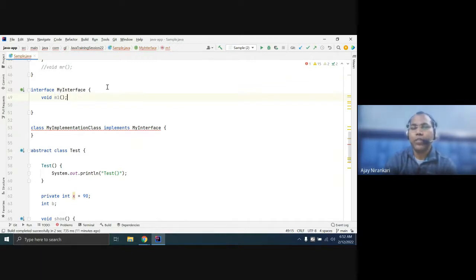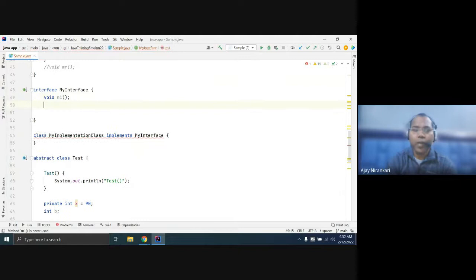In the interface you can just declare this void method as a signature. Let's say I write an m2 method, and here I have the option to write abstract. It's okay, both have the same meaning. Whether you write abstract or not in an interface, any method is abstract by default if you declare it.